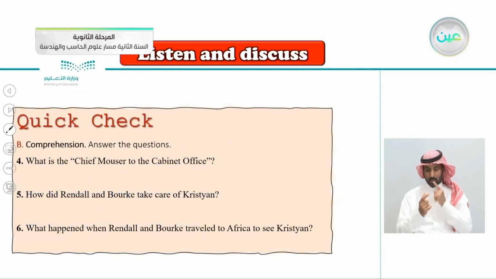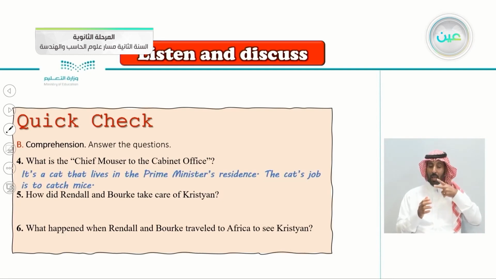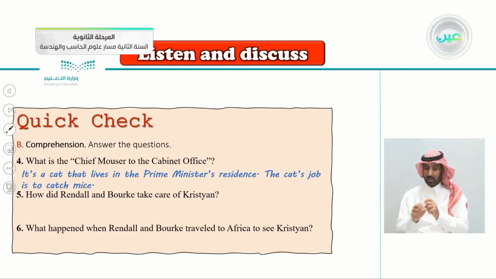What is the chief mouser to the cabinet office? I think this is an easy one here. It's a cat that lives in the Prime Minister's residence. The cat's job is to catch mice. That's what it's called, Chief Mouser, to catch mice.